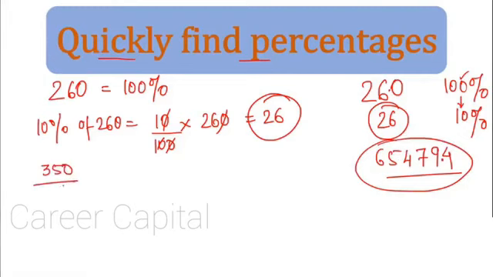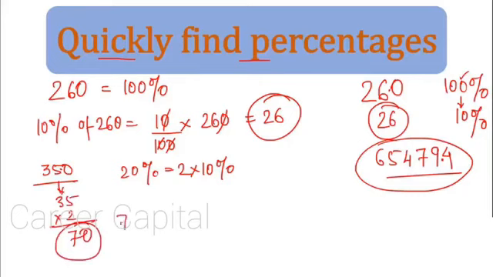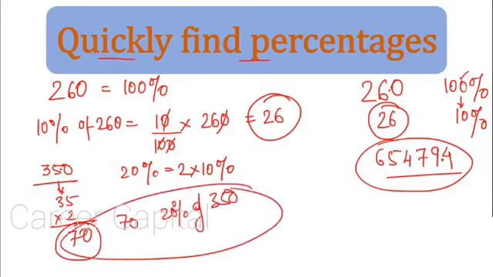Now let us take again an example of 350. Now if someone wants 20%, what will you do? What is 20%? That is nothing but 2 into 10%, that is 2 times 10%. So find 10%. 10% of 350 is, put a decimal point, you get 35, multiplied by 2. 35 into 2 is nothing but 70. So 70 is nothing but 20% of 350. See how easily, if you know 10%, you can find out 20%, 30%, 40% and all that stuff.